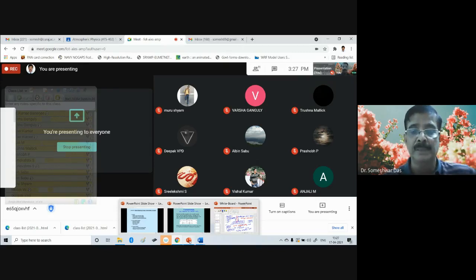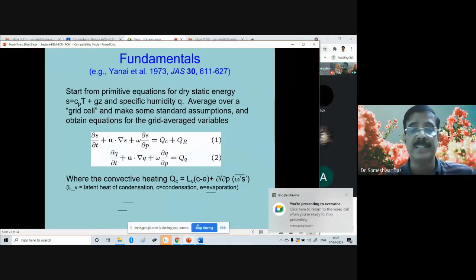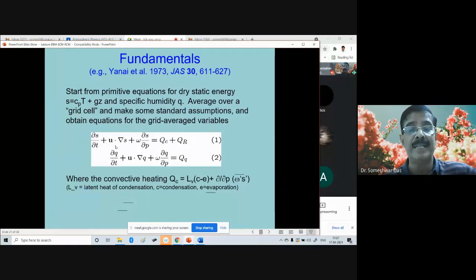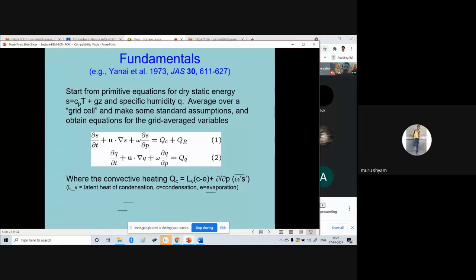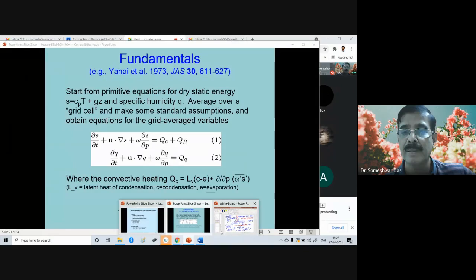All right. So what I was saying is, we're discussing Yanai's equation. Initially, when Yanai developed this equation, even actually these things were developed even before Yanai 1973. I don't know whether you are studying tropical meteorology nowadays, right? Tropical meteorology? Yes or no?